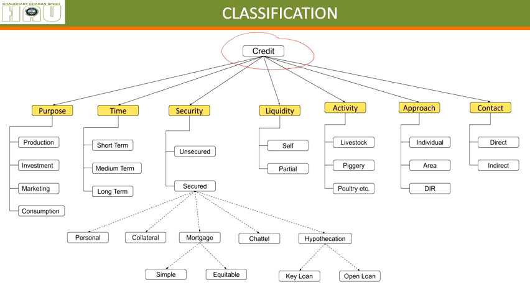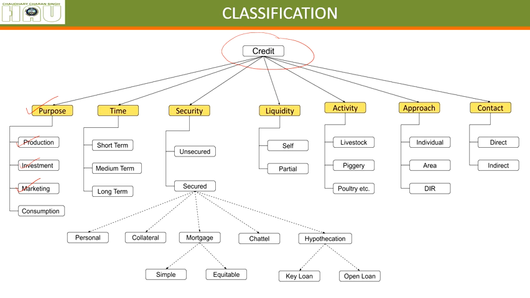Credit is of different types. We can classify credit according to different bases. First is, for what purpose was the credit given to the farmer? For production, for investment. Production is crops. For investment means buying machineries and implements. For marketing,